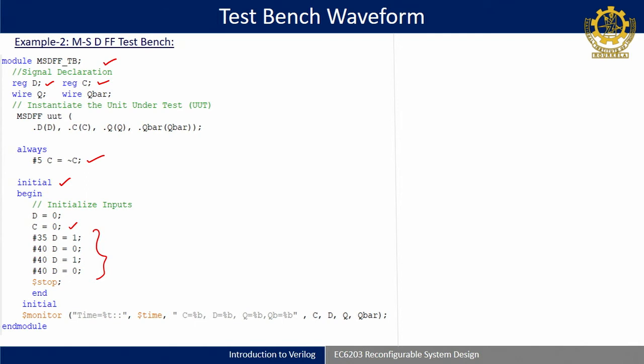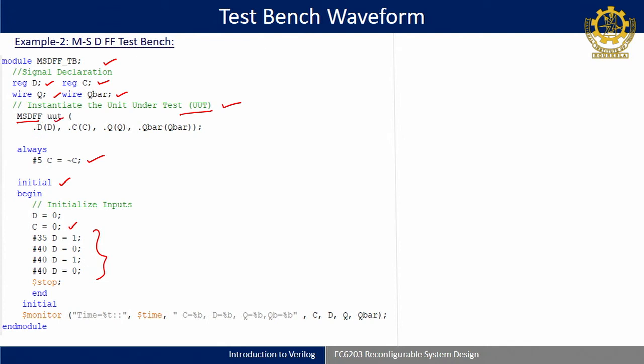Now D and C are assigned in initial and always blocks, so both are defined as reg, but Q and Q bar we are just observing as results, so they are defined as wire. Next is to instantiate the unit under test. I take the same module name, MSD flip flop, and UUT is my label.